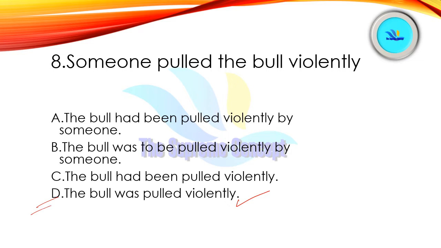Alright, we need to use the structure: auxiliary plus past participle, that is, the helping verb was, to be used here, then V3. Why will we use was? Because from pulled we came to know that this active sentence is in the past. Simple past is used here, so its passive version will take was and then V3 of that particular verb, right? So let us move.